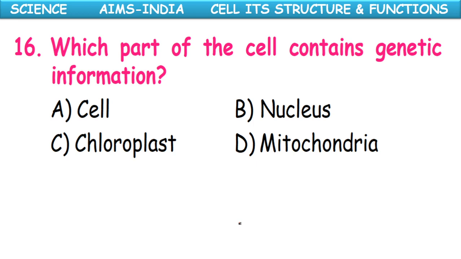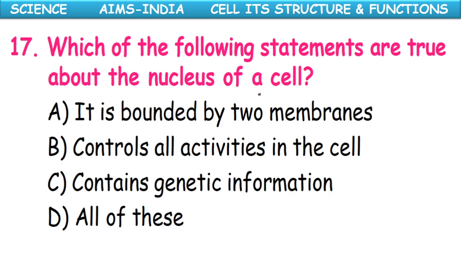Which part of the cell contains genetic information? Cell, nucleus, chloroplast, mitochondria. Genetic information is generally present in the nucleus in the form of chromosomes, genes. Which of the following statements are true about the nucleus of a cell?